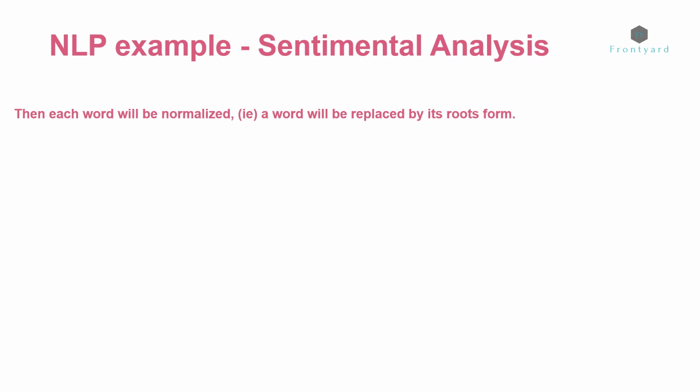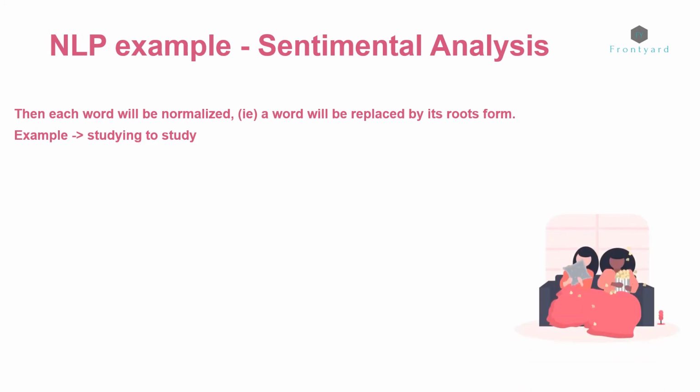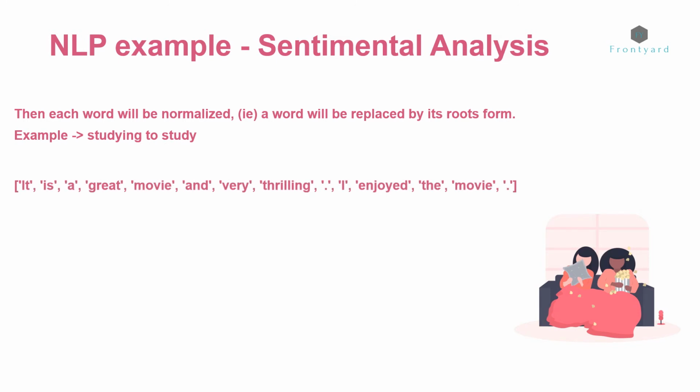After each word is tokenized, it will be normalized, that is, the word will be converted into its root form and replaced by the root form itself. For example, the word studying will be converted into its root form study and replaced by the word study in the text. Usually, there are two methods for normalization: stemming or lemmatization.